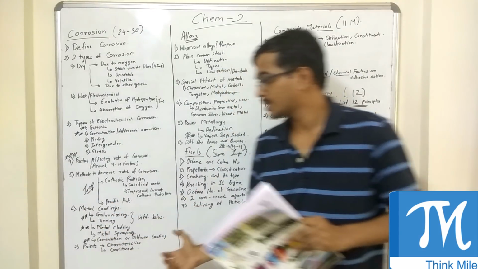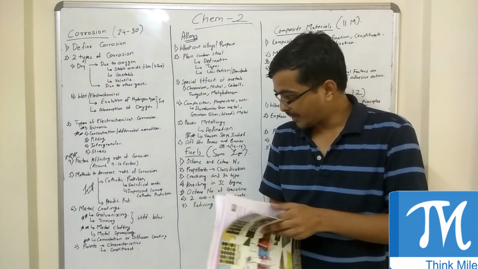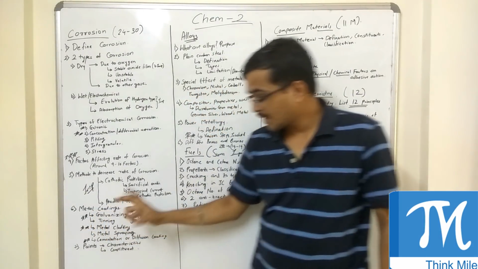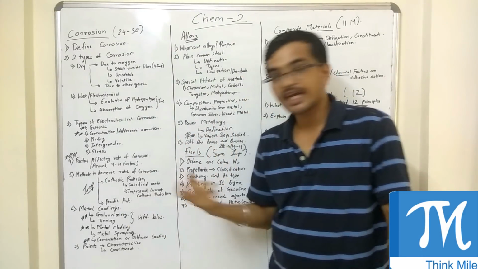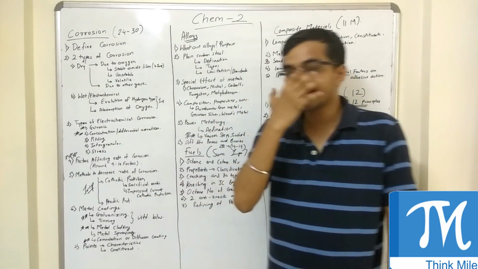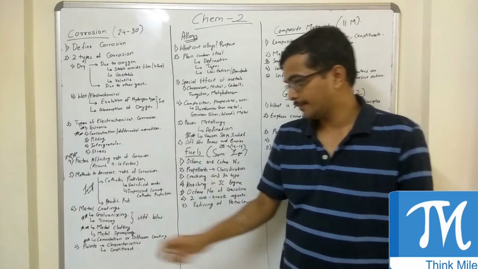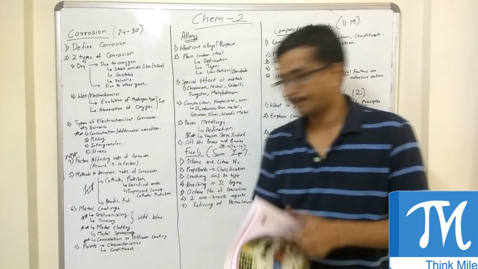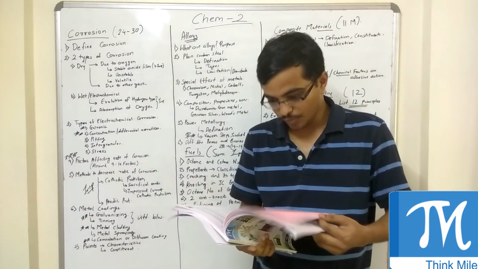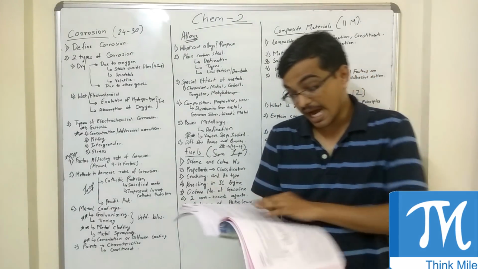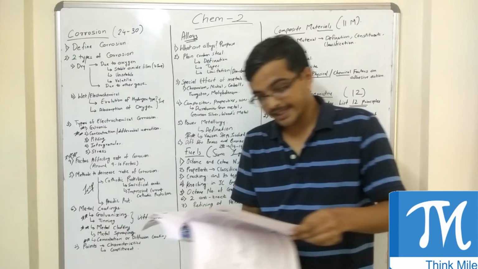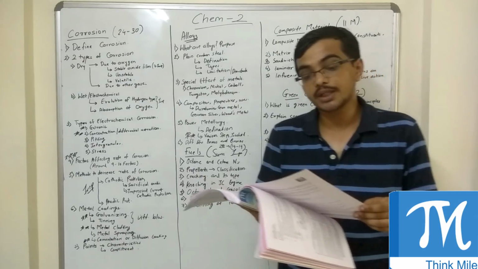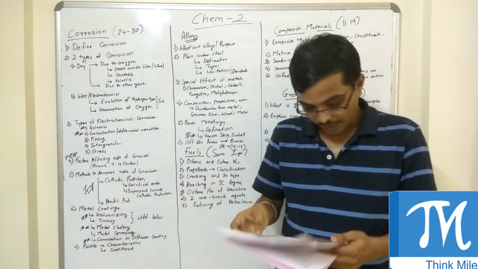Now coming to metal coatings. Again, there are around 4 to 5 types of metal coatings, and the most important are galvanizing and tinning. In this case, they might tell you to write a short note on galvanizing and tinning, or they can ask you to differentiate between galvanizing and tinning. So these are the important questions on this. Then there is a question on metal cladding. In metal cladding there are a few more types, and they specifically ask for those. Like metal cladding is one. Then they ask cementation or diffusion coatings. So this is what was asked.